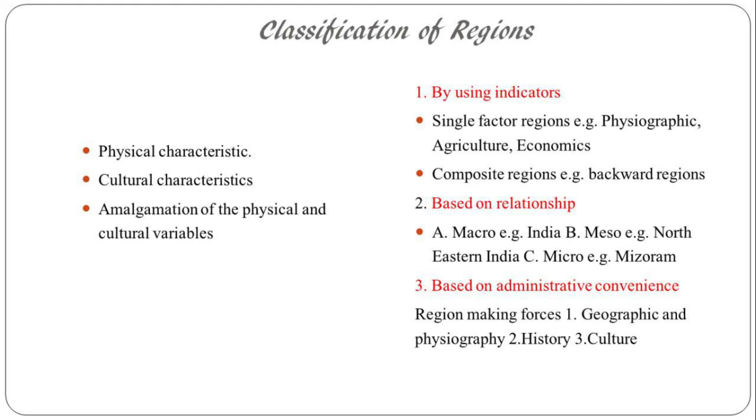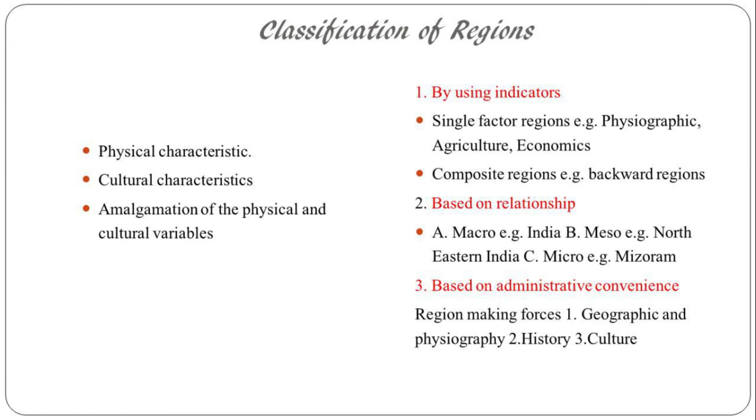When the factor is economics or economy, maybe there are certain regions which are known for their economy or industry. For example, if I say the Bhilai industrial region, or the Tata Iron and Steel industrial region, or the Chota Nagpur industrial region, what is the indicator over there? That is the economy. Similarly, there might be composite regions, that is the backward regions. The regions which are backward, that backwardness may be because of economic factors. So backward regions, we will see about the backward regions.